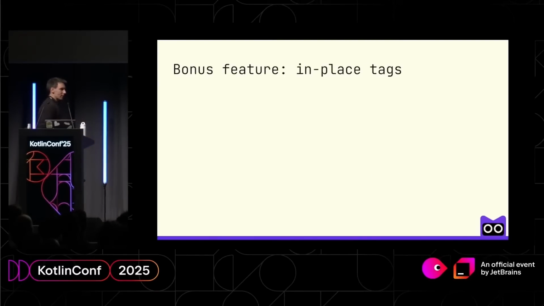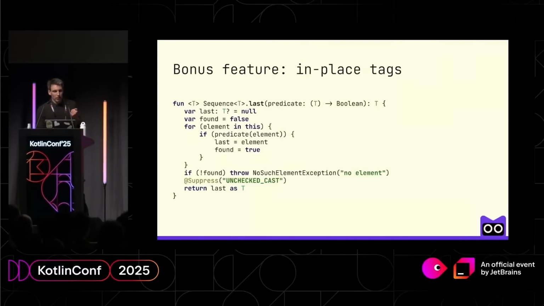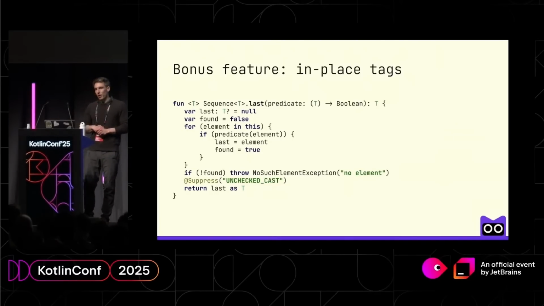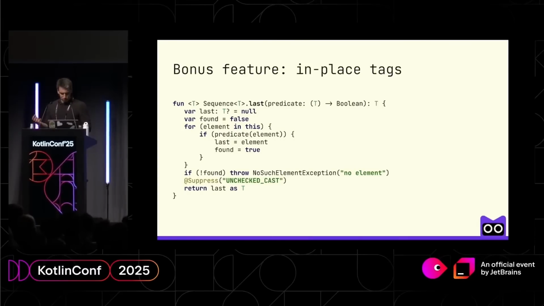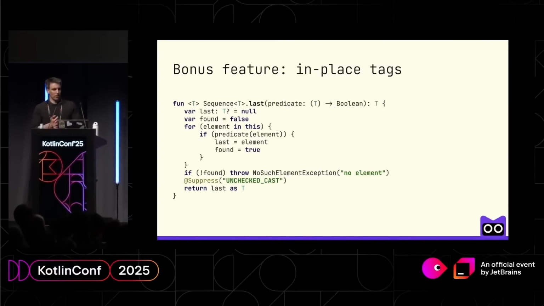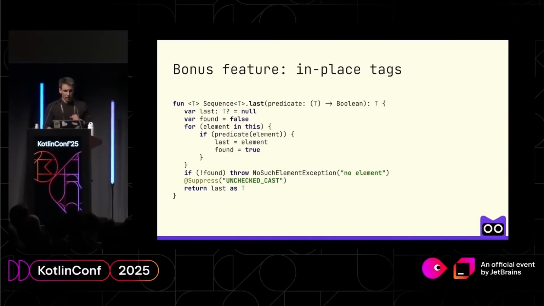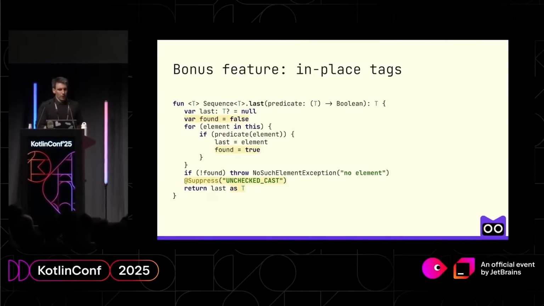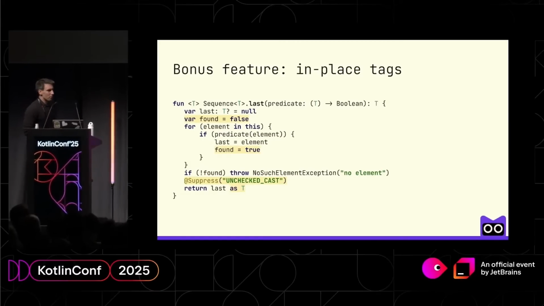And what it actually gives us, except that we covered the original case: first of all, we can use this feature called in-place tags. For instance, if we have a function last that is declared in our standard library and can be similar for any other container, it looks like this. We have to remember that sequences can also work with nullable types.